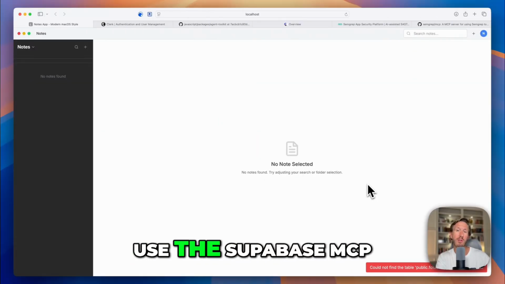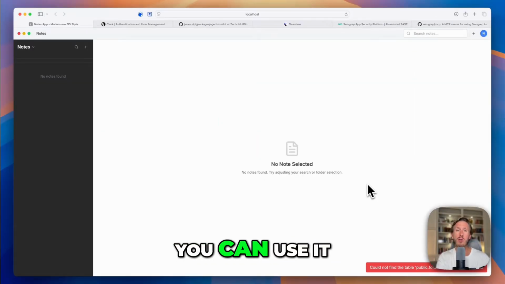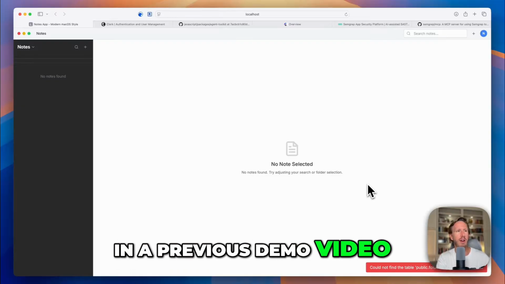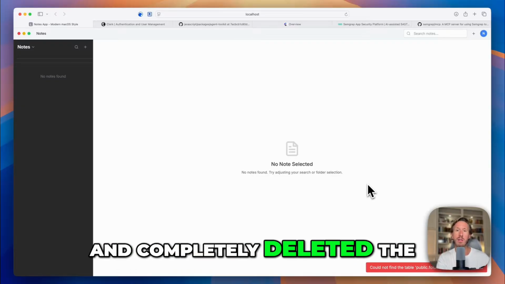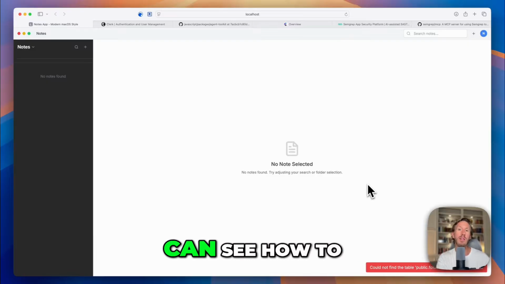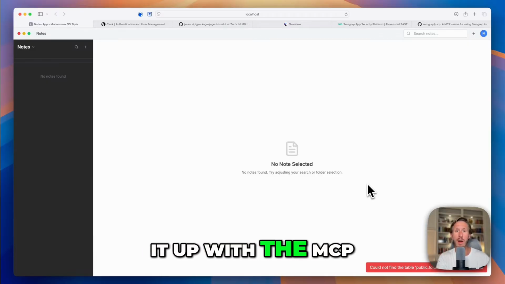So what can you use the Supabase MCP to do? Well, you can use it to create a database in an app that doesn't currently have one. So in this demo, you can see I have this Notes app. I actually created this in a previous demo video, but I've stripped out and completely deleted the database functionality, including all the Supabase hooks, so that we can see how to start fresh and set it up with the MCP.